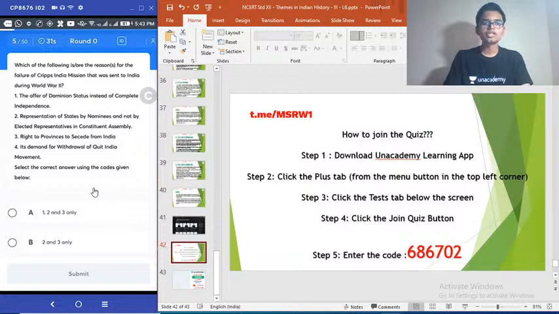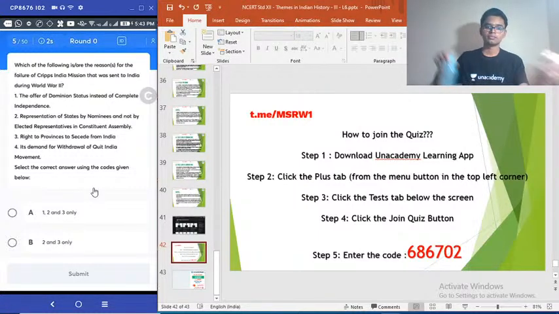Fifth question. Which of the following is or are the reasons for the failure of the Cripps mission that was sent to India during World War II? 1. The offer of dominion status instead of complete independence. 2. Representation of states by nominees and not by elected representatives in the Constituent Assembly. 3. Right to provinces to secede from India. 4. The demand for withdrawal of the Quit India movement. Regarding the Cripps mission, very important. Select the correct answer.